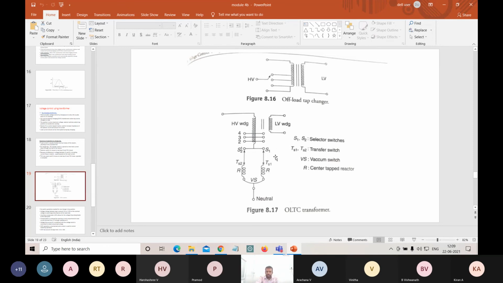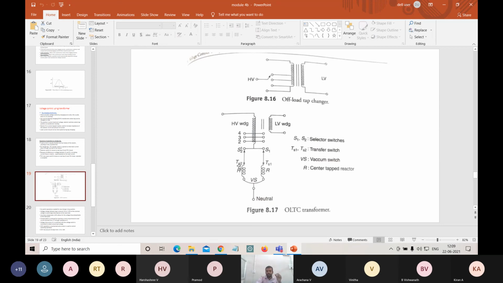So here S1, S2, these are our selector switches, tappers. TS1 and TS2 are your transfer switches. VS is a vacuum switch, and R, these are our tapper reactors. These are neutral, leave it. So this is the construction of tapping.